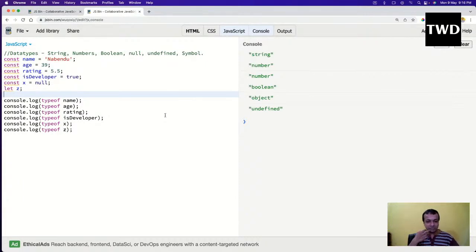And one more thing you might have noticed is that typeof x is actually an object. Typeof x is an object, and typeof z is undefined. Okay, typeof z is undefined.